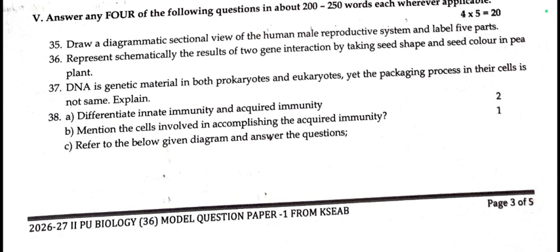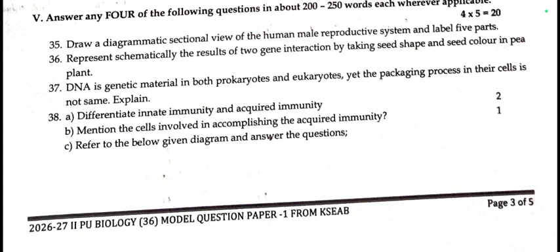Then 37th question, DNA is a genetic material in both prokaryotes and eukaryotes, yet the packing process in their cells is not same. Explain. As you know, prokaryotes do not have well-defined nucleus, whereas eukaryotes have a well-defined nucleus. So with the help of histone protein, how the DNA is going to pack regarding euchromatin, heterochromatin, you need to explain about nucleosome in 37th question.